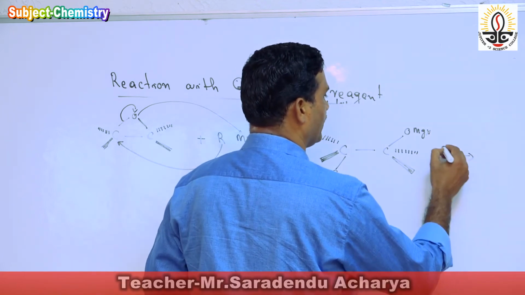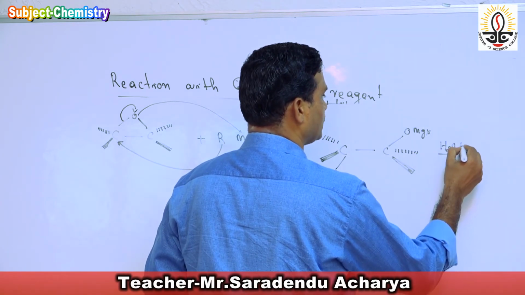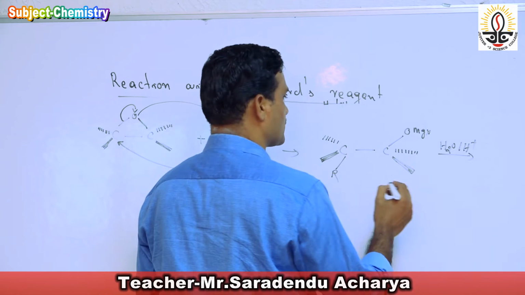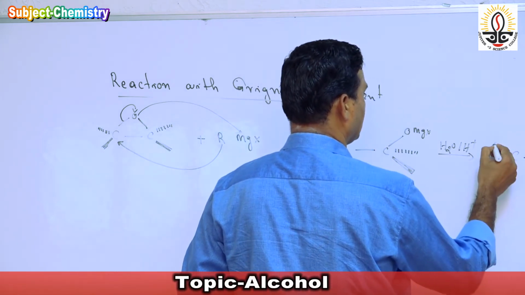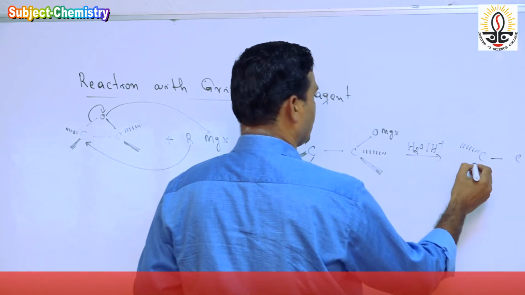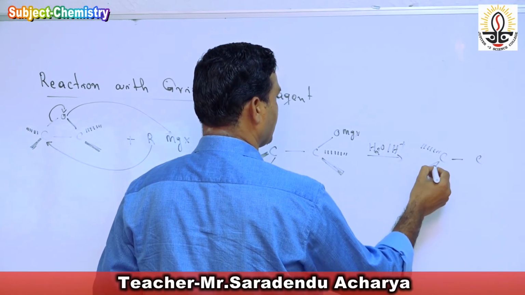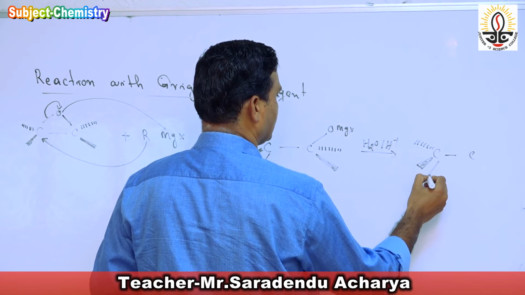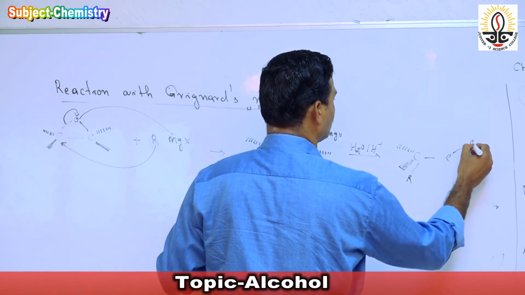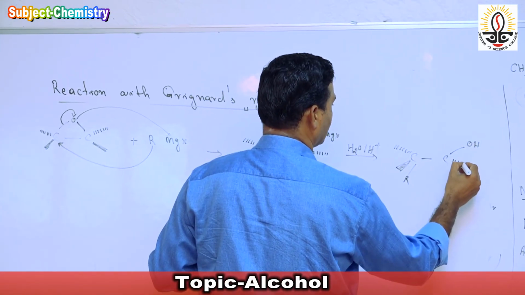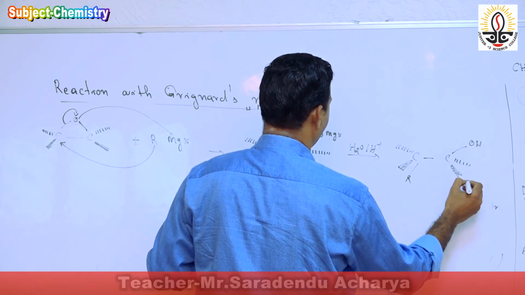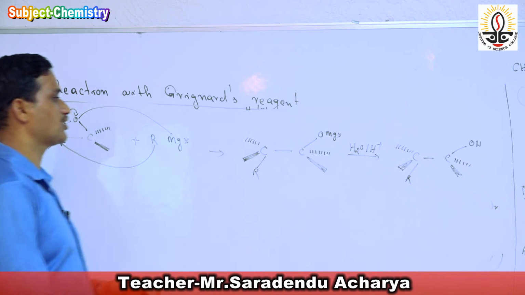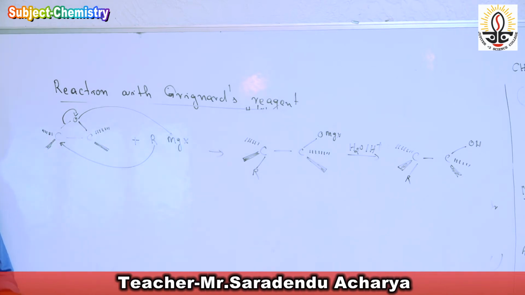It is also followed by acidic hydrolysis, H2O, H plus, and we get the product C single bond C, the stereospecific product, that is R, and here it is OH. So it is a stereospecific and stereoselective product.